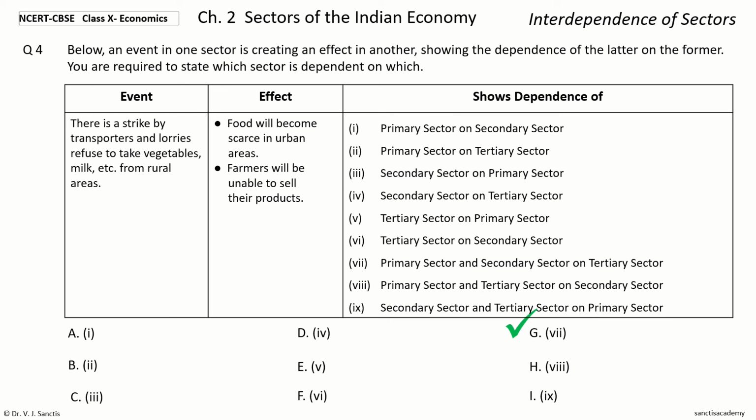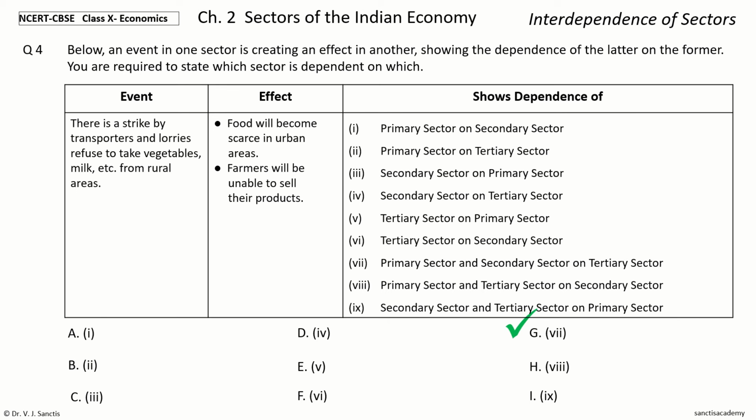And the answer is option G, number 7. Primary sector and secondary sector dependent on tertiary sector. So you can see the event, strike by transporters and lorries refusing to take vegetables, milk, etc. from rural areas. This is the work of the tertiary sector, because lorries transport comes in tertiary sector.